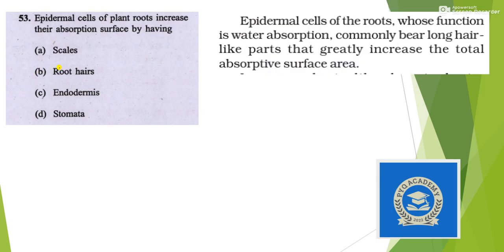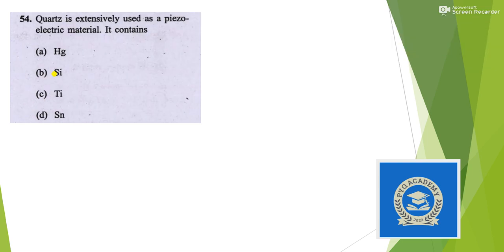Next question. Epidermal cells of plant roots increase their absorption surface by having long hair-like parts, whose function is water absorption. That is nothing but root hairs. Answer is option B. Next question. Quartz is extensively used as a piezoelectric material.